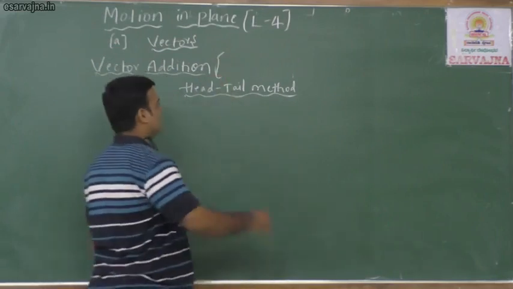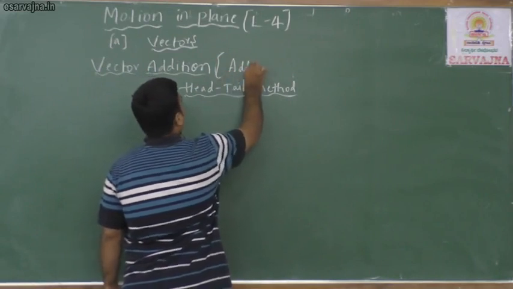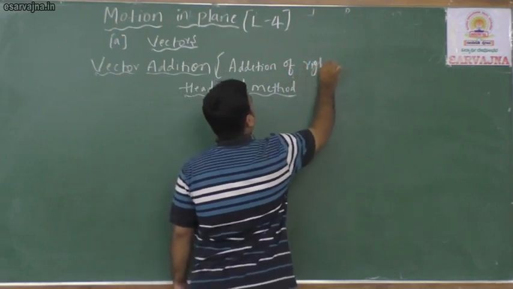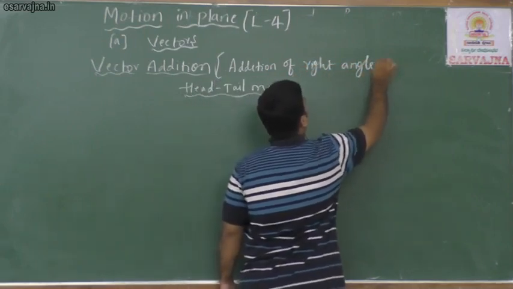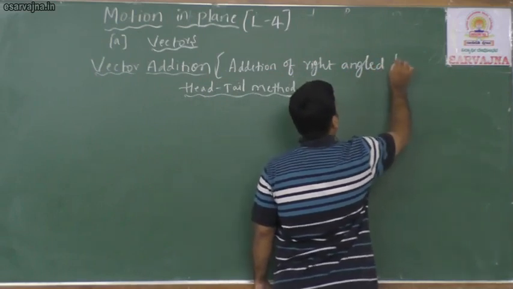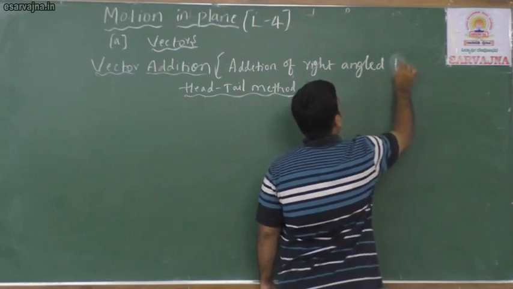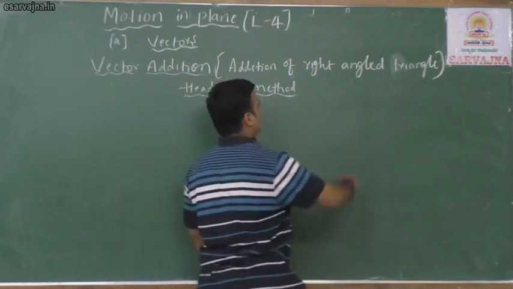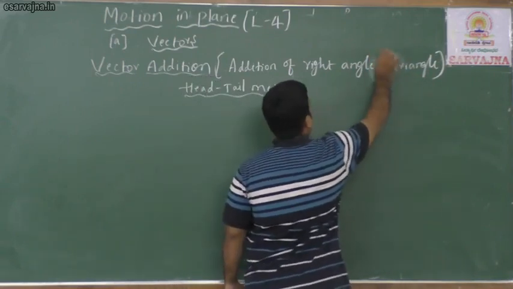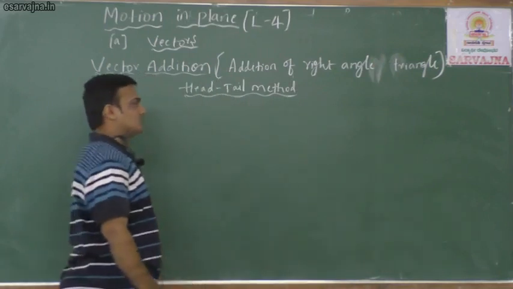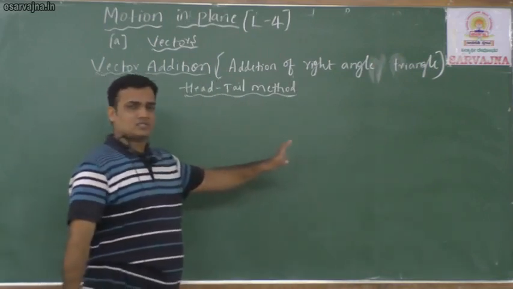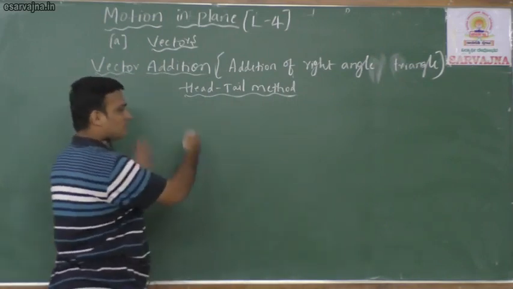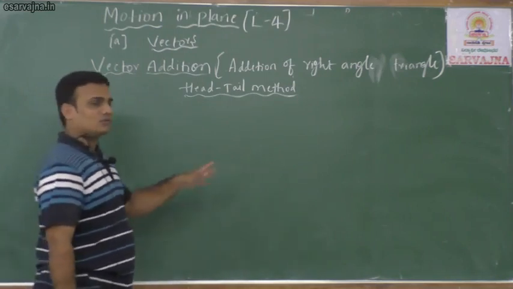Addition of right angle triangle vectors. Write down, right angle triangle. Okay, listen, no need to write out, just for the sake of understanding I will draw a vector. No need to write the explanation. If you come to know, that is enough.